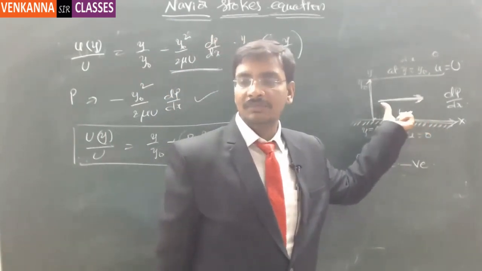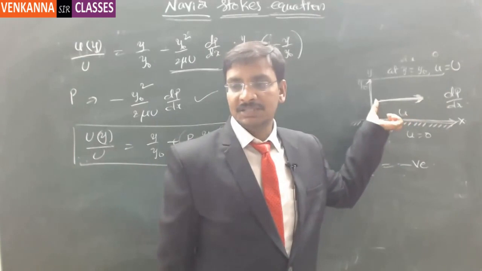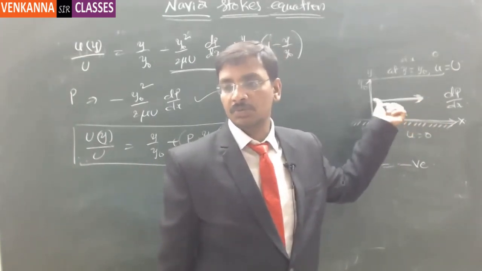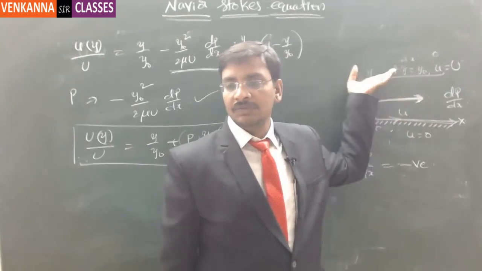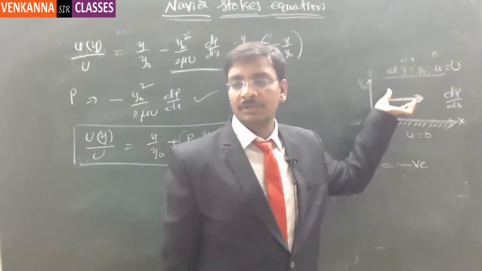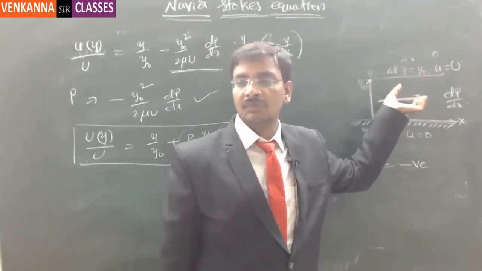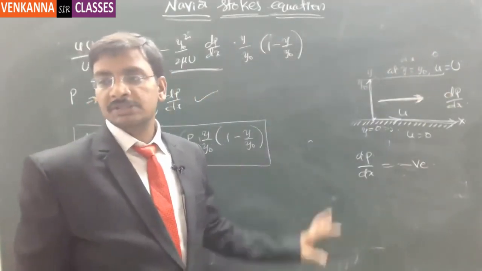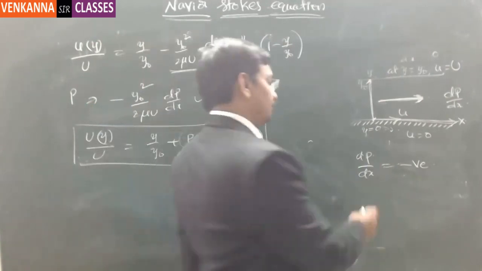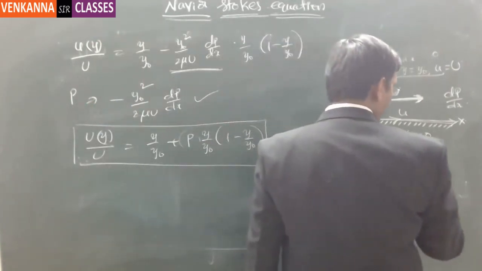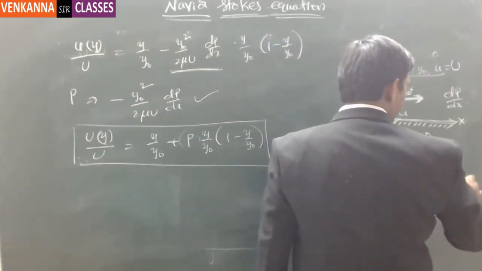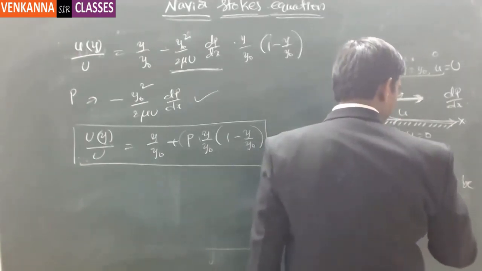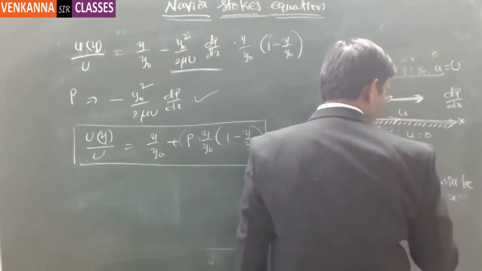Obviously, the flow will be accelerated just because of this pressure gradient, along with the movement of the bottom to the top. Correct or not? There is a flow at this particular point. Then obviously if there is a pressure gradient, these two together will move this particular fluid onto the other side. Suppose dp by dx is positive, the flow will be towards x due to the pressure gradient.